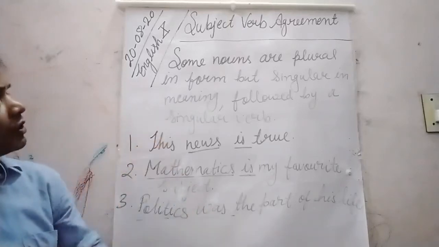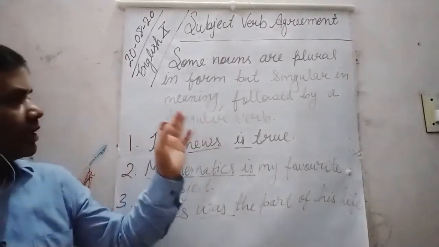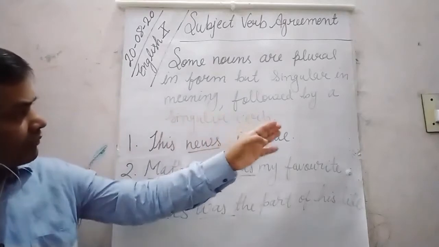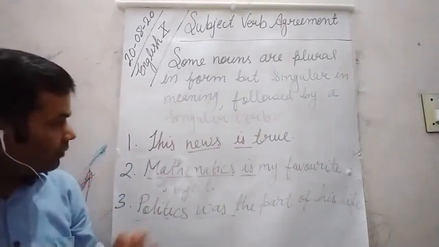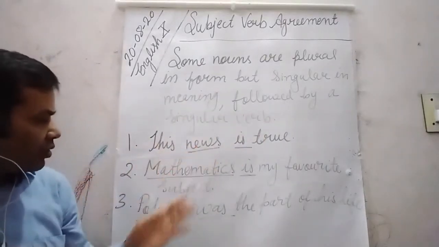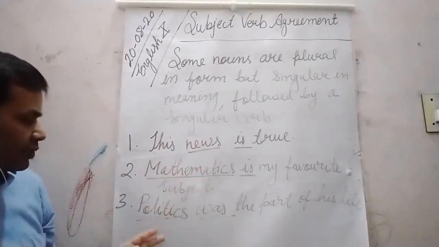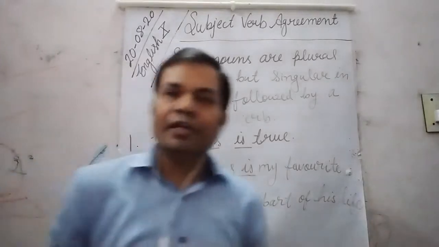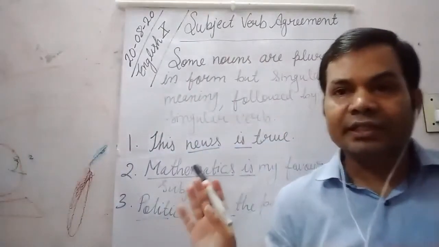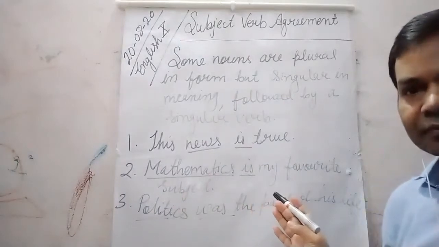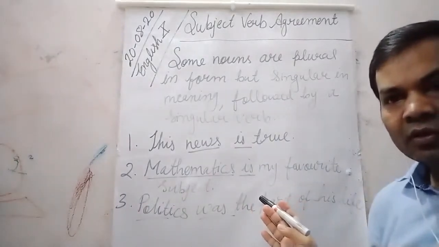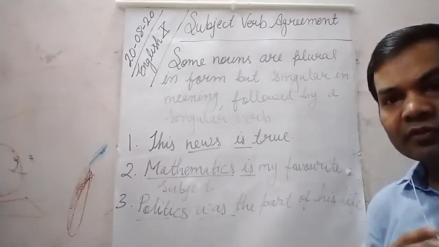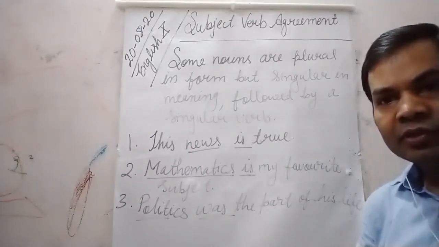So some nouns are plural in form but singular in their meanings, and they are followed by a singular verb. Example: this news is true. Mathematics is my favorite subject. Politics was the part of his life. Either you can take the screenshot or you can write them down. You can also pause the video and write them down.